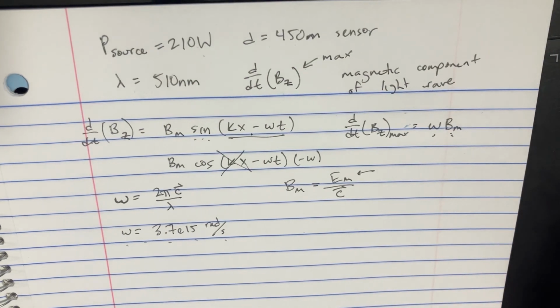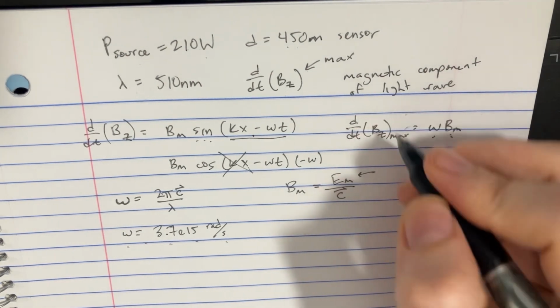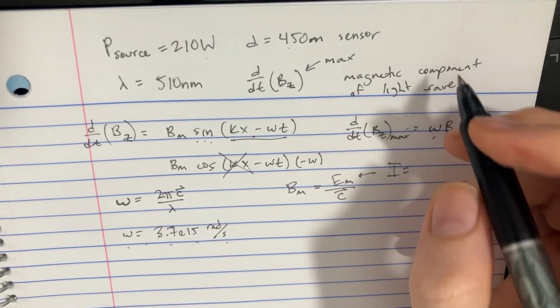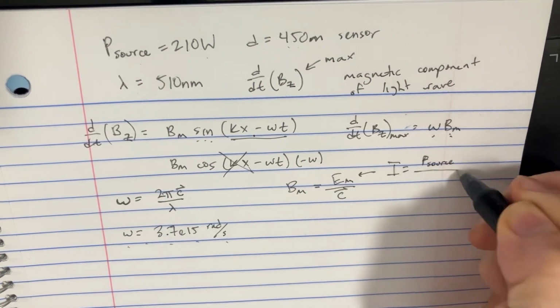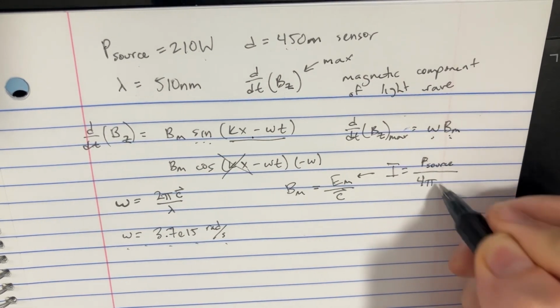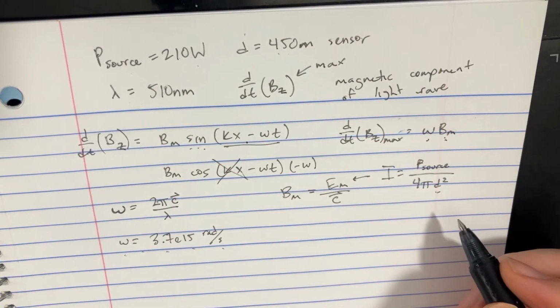We're given some other information in this problem, this stuff here, so let's use that. We know that there's this thing called intensity, and that's just equal to the power source divided by the area, 4 pi d squared, where d is the distance from the sensor.